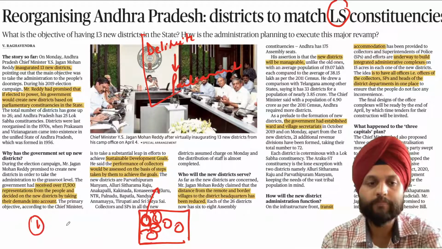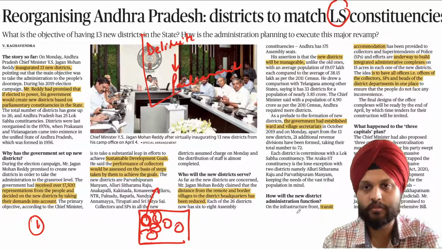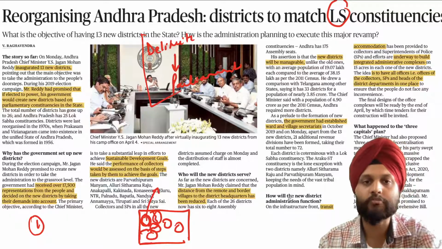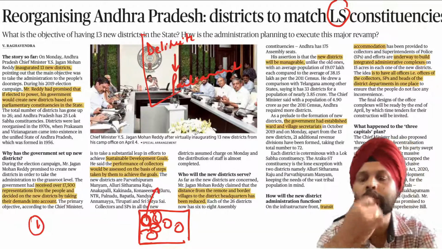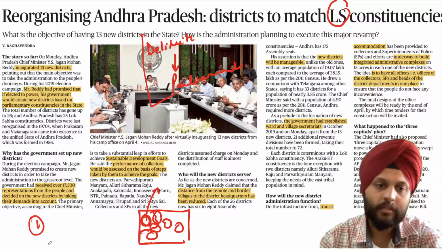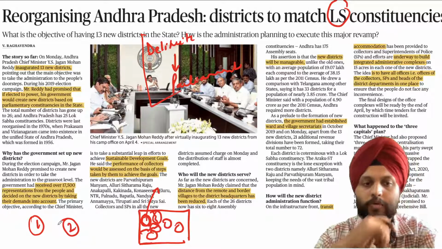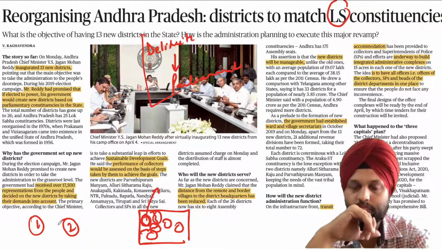So this is one. And it has remarked that the performance of the district collector or the district administration would be judged in accordance with the performance that they are doing in respective constituencies. So now they have tried to tally this. The second thing over here which it is doing is, it has created more districts.